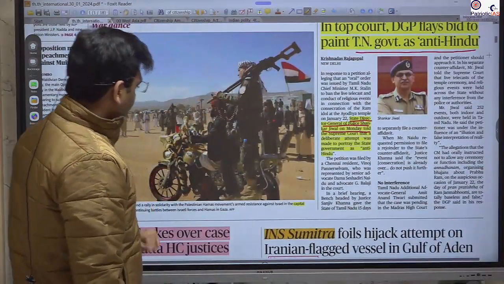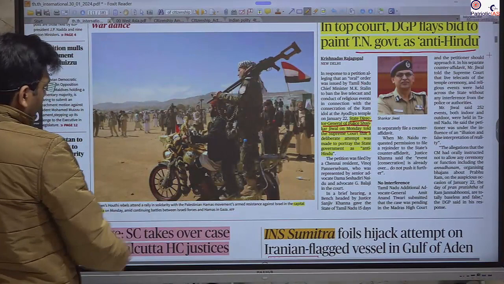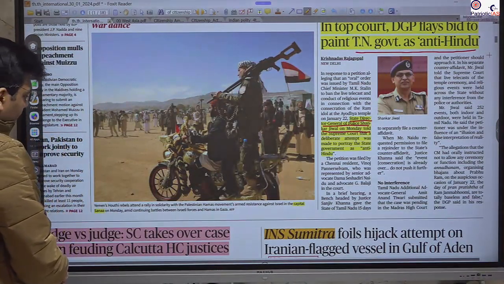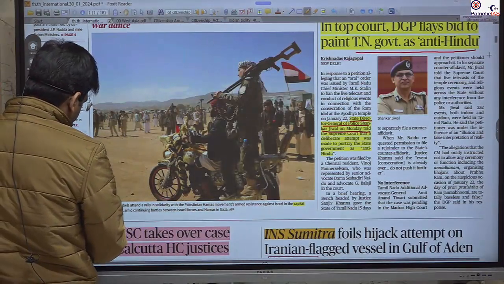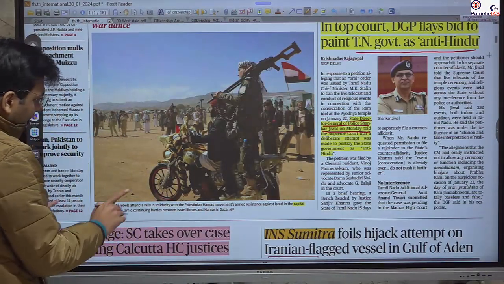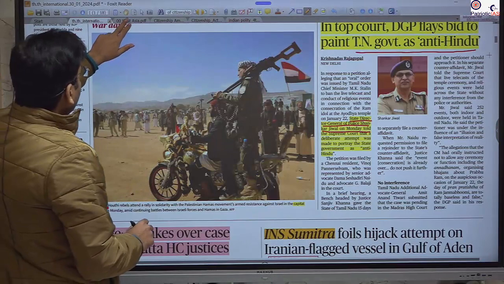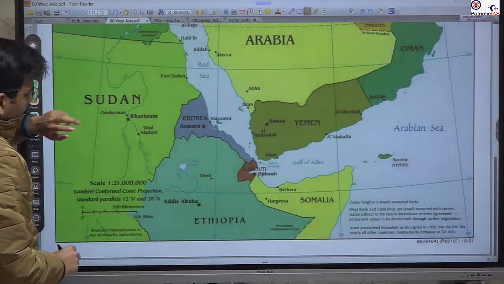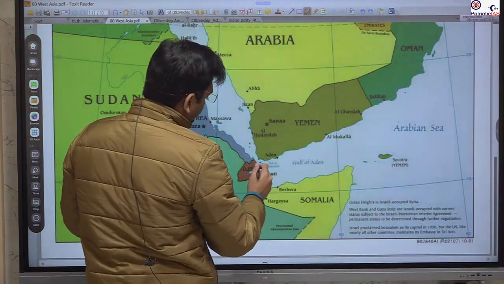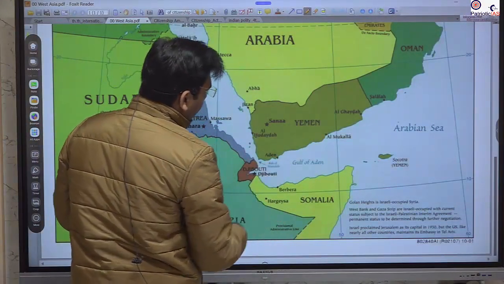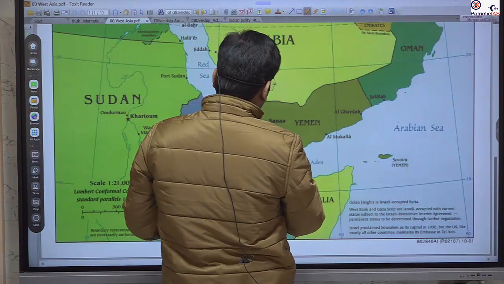Yes, this is relevant because this is showing how the mobilization in support of Hamas is going on in Yemen, and the capital of Yemen is Sana. You should remember these two things. Sana is the capital of Yemen, and just for our recap, where is Yemen? This is Yemen, and this is the capital Sana. Okay, Sana is here.